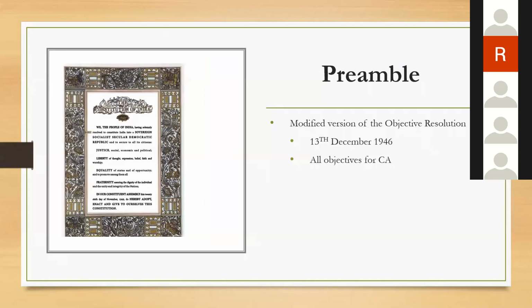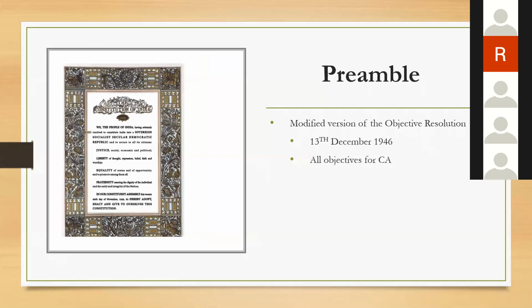Now we are going to the preamble. Now remember, like I told you, the preamble is the modified version of the objective resolution, and it sets out all the objectives for the Constituent Assembly and also for our Constitution.